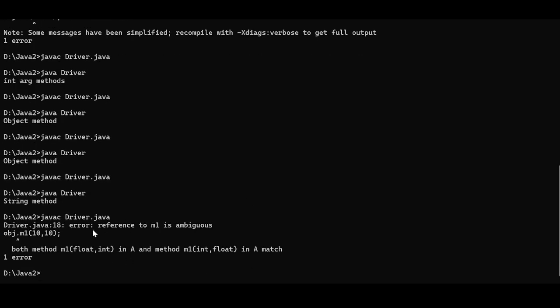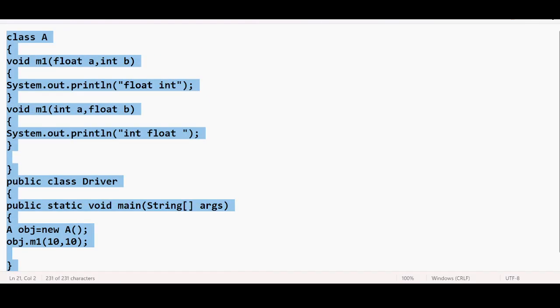See what it says. Reference to m1 is ambiguous. Because what the compiler is saying is that both the method signatures are similar. Why is it saying like that? Let us understand.